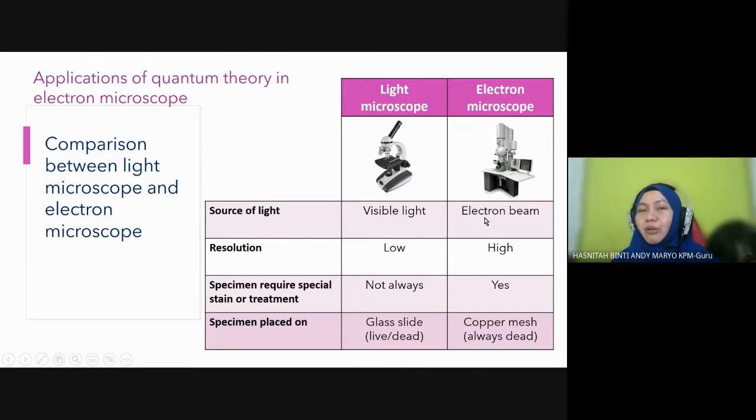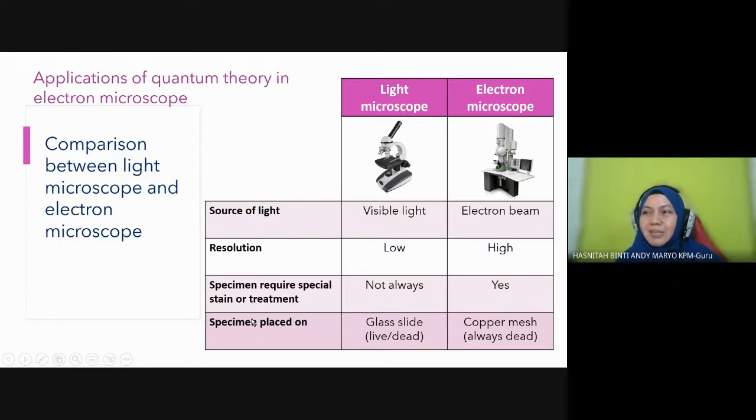Remember, students, cathode ray is not a light. It is a particle. It is an electron. And this is the resolution for both: low resolution for the light microscope and very high resolution for the electron microscope. So later you will see the image is very, very clear compared to the light microscope. The specimen requires special stain, not always for the light microscope, but it needs to be well taken care of. The specimen needs to be well taken care of for the electron microscope.